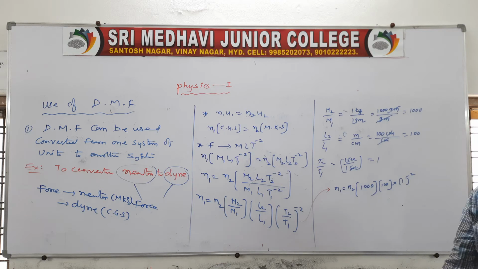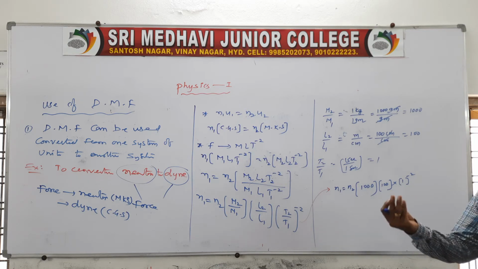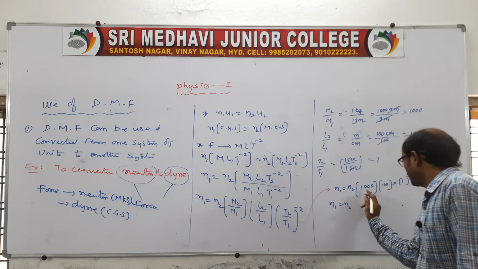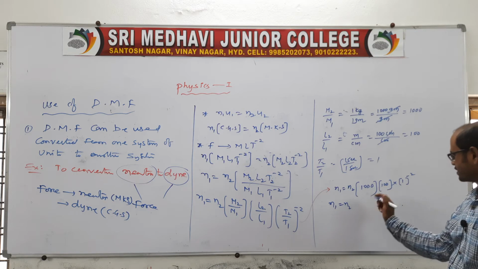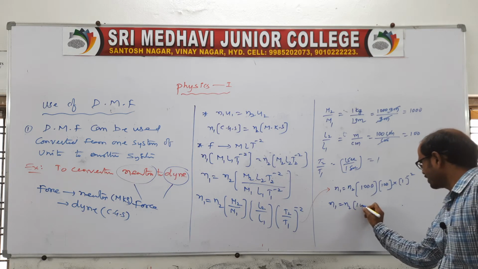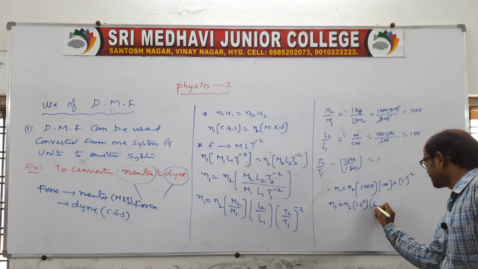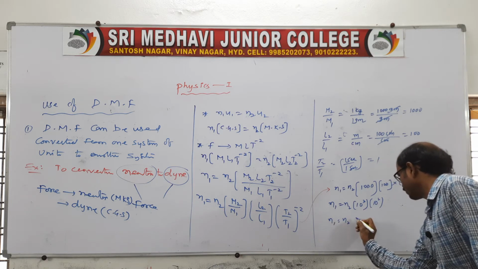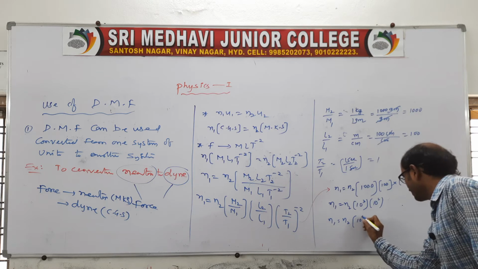However, 1 power minus 2 is also 1 only, because minus 1 into minus 1 becomes plus 1. So n1 is equal to n2 into 1000, and here 100 is there. So we can say 10 power 3 here, and here 10 square. So n1 is equal to n2 of 10 power 5.